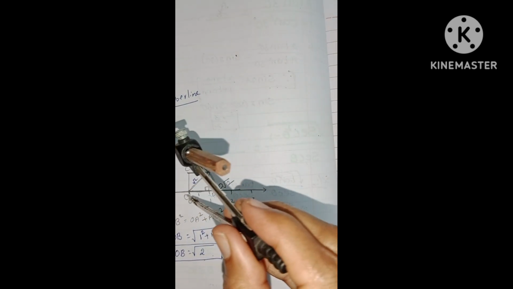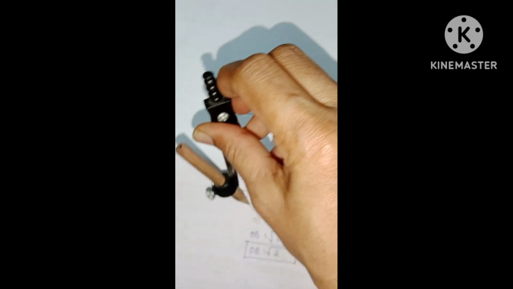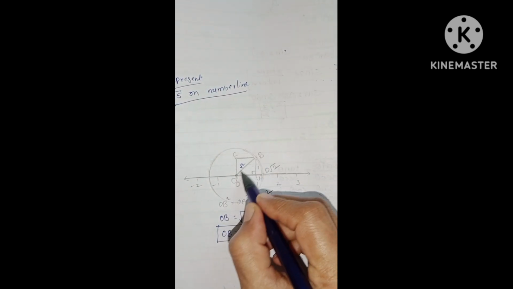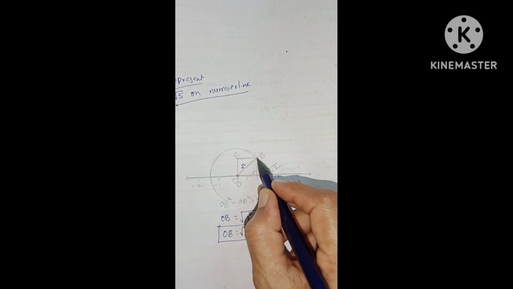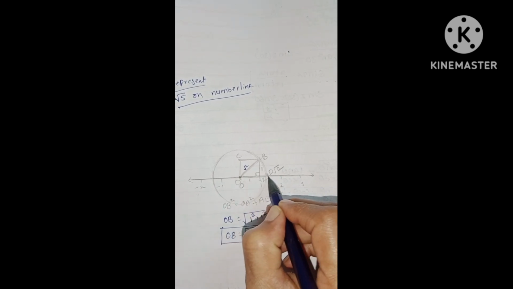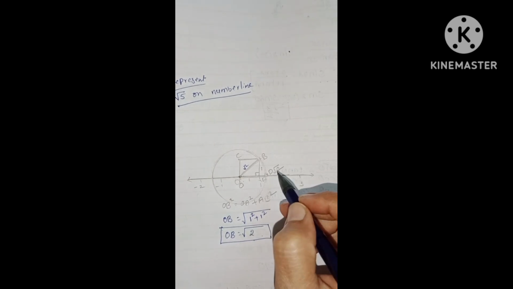So answer clearly, if you draw a circle with the radius of OB. Look here, O as center, OB as radius, we have drawn a circle. This OB is the radius of the circle, and OD also is a radius. The arc touches the number line at D, and it represents root 2, because all radii in the circle are equal. If OB is root 2, then OD is also root 2. So this represents root 2.